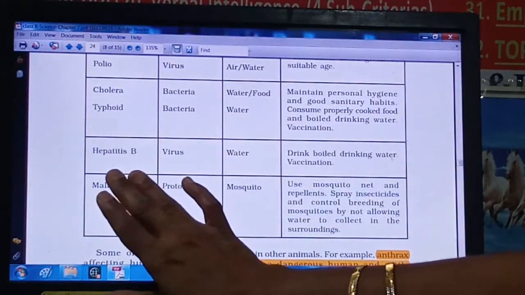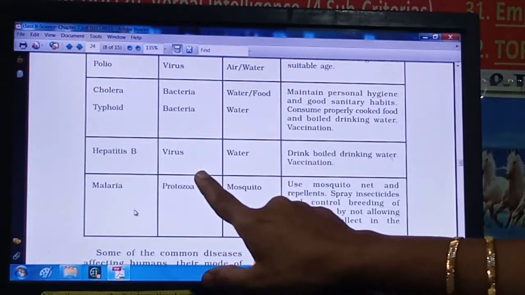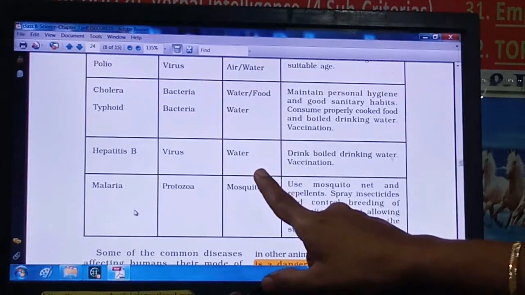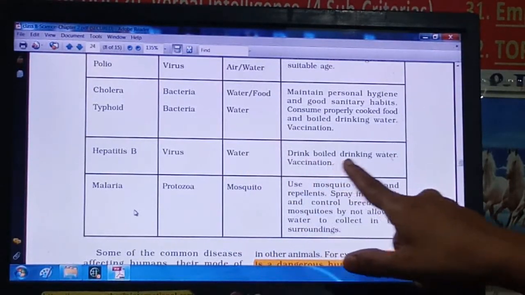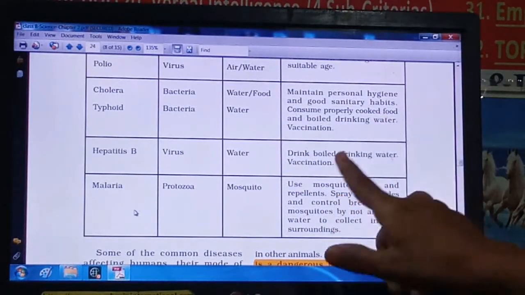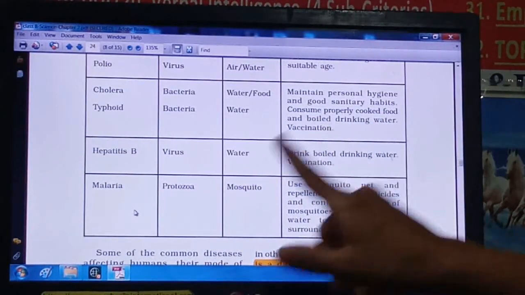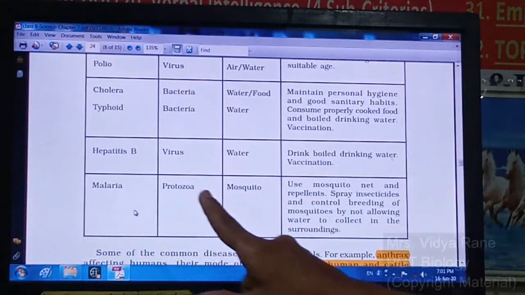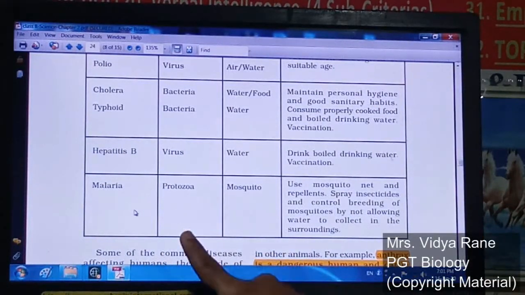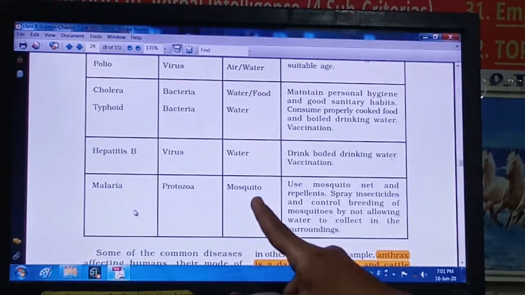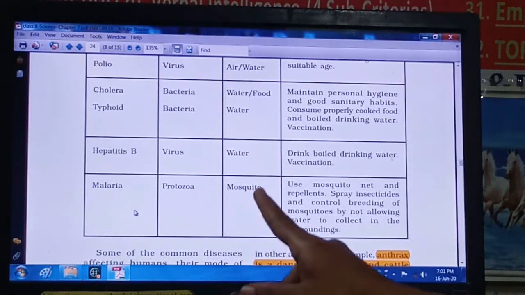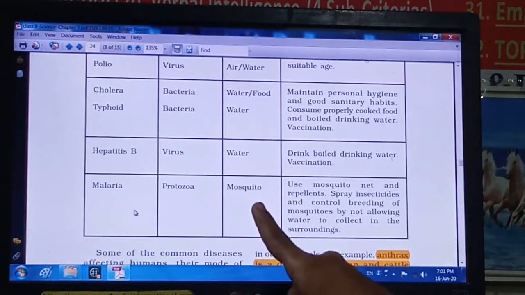Next one is hepatitis B, a disease caused by a virus. Mode of transmission is water, and as it is water, drink boiled drinking water, and vaccination is another. Next one is malaria, caused by a protozoa, right? Mode of transmission is the mosquito, an insect. Earlier also we have seen how we can stop the growth of mosquitoes.